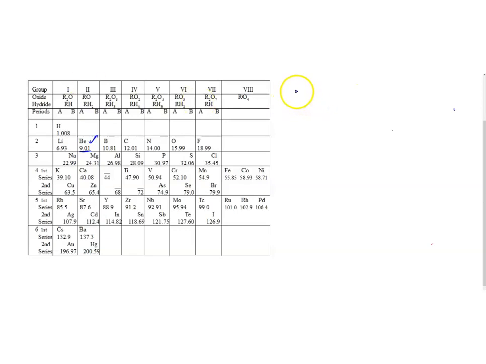The first demerit, let me write here. First one is the position of hydrogen. So still it is a problem. The position of hydrogen is still debatable. Mendeleev didn't give a right position for hydrogen. Why? Because if you see hydrogen, it looks very similar. This is the formula of oxide, and this is the formula of hydride. See here, RO and RH2. The elements exactly below hydrogen, lithium and all of these, have the same hydride and oxide formulas.